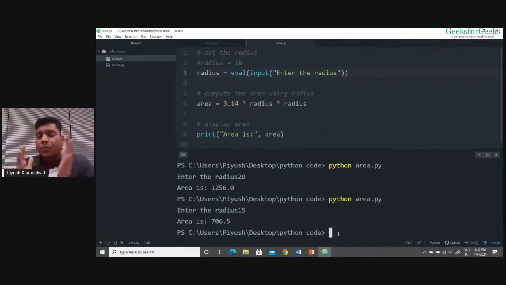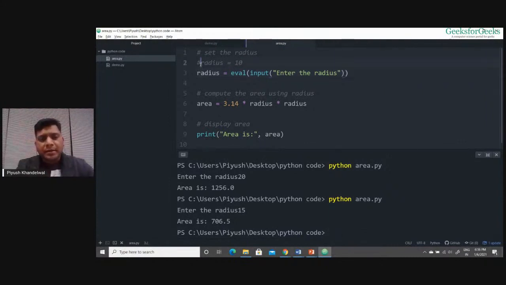You tell me. The software that you see in the real world actually functions or performs tasks depending on the user request, right? If your software is doing the same thing again and again, it's of no use. If your software is responding to user queries, then it's of use. So this program is useful, where it is asking the user to enter the radius and it is computing the area corresponding to that radius only. So this is a more useful example.